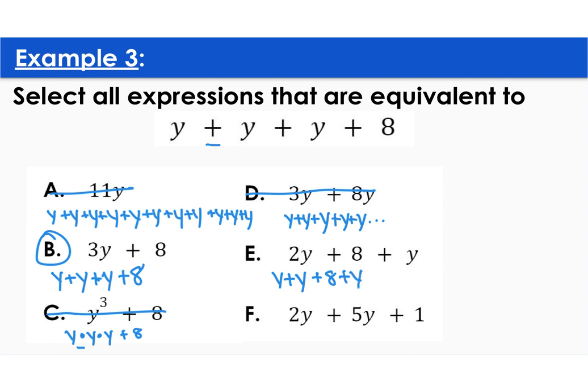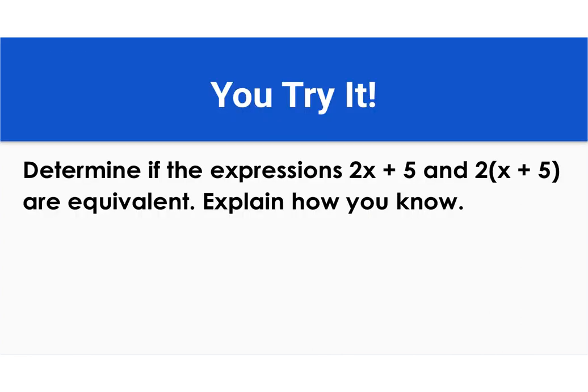So that looks like there are 3 y's and an 8 to me, so that is equivalent. And here I have 2y plus 5y, which is 7y plus 1, and that is not equivalent to that either. So my answer is B and E. Okay, you try it.